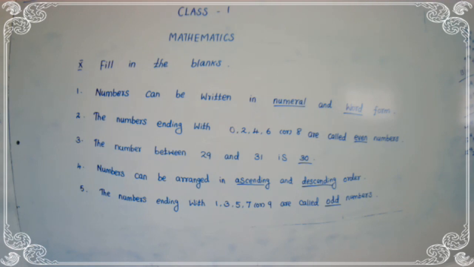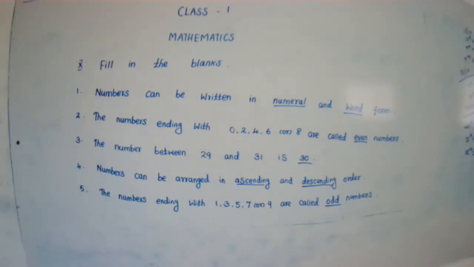Okay children. Now all of you take your maths classwork note with your stationery, that means pencil, eraser and sharpener. Okay. Take a new page. First of all, you should write today's day and date. Then you start to write the 10th one heading, fill in the blanks.